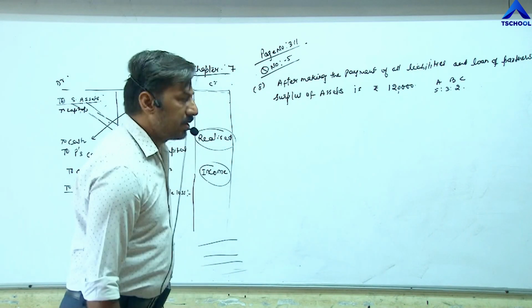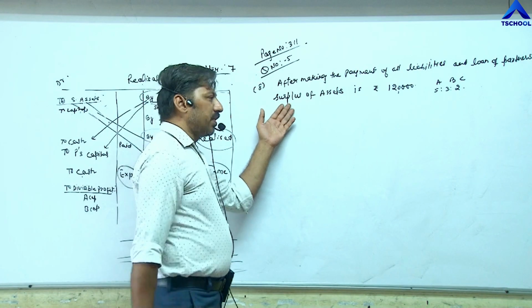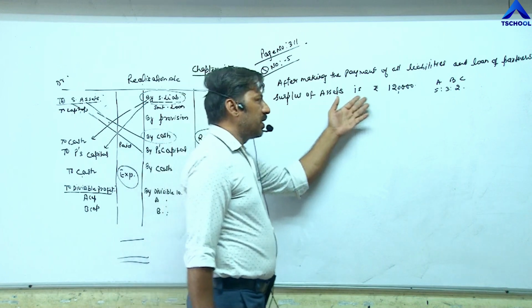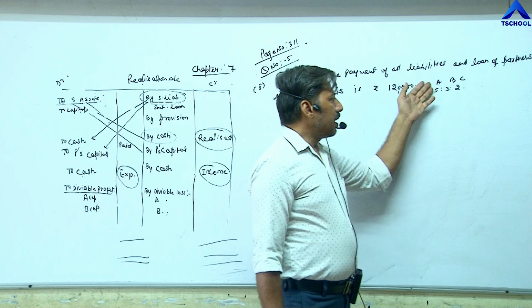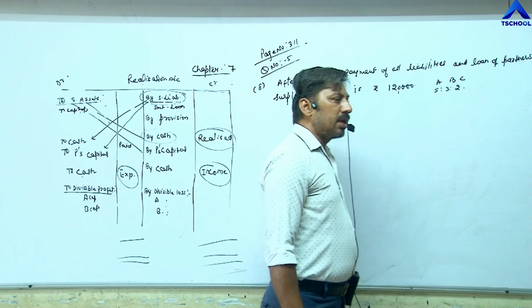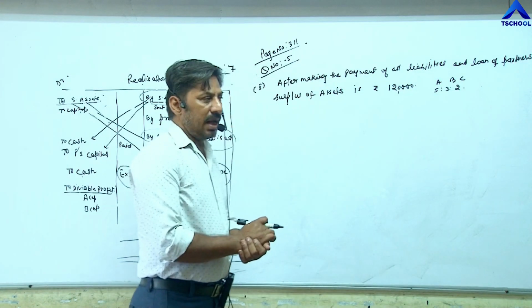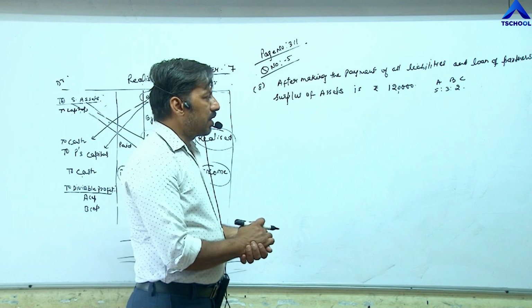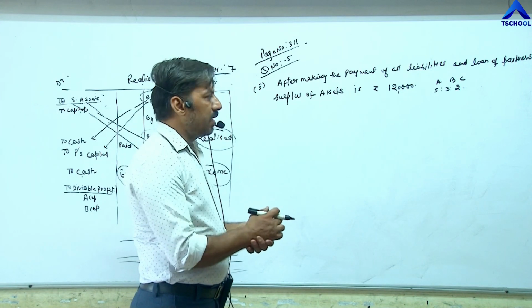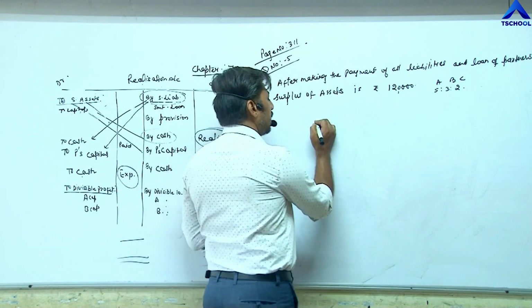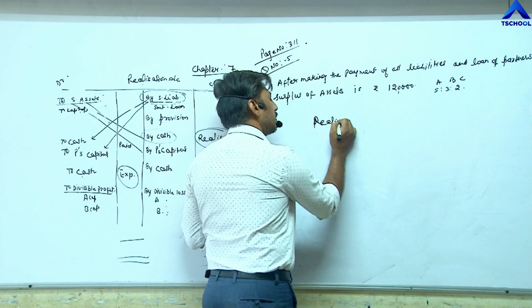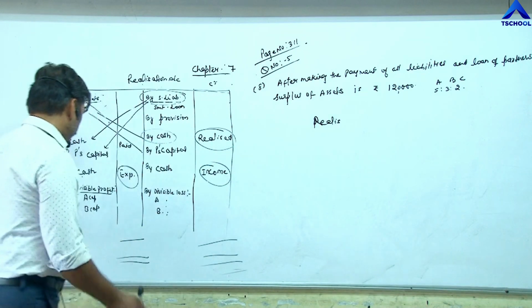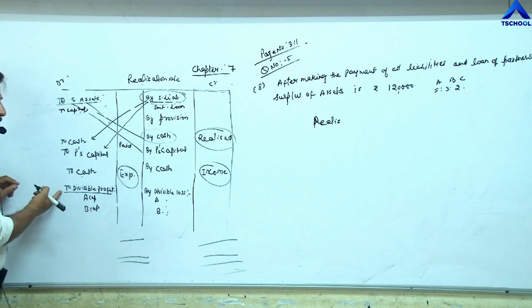As a result, what happens? This is called surplus, which means profit. Profit is 1,20,000. When it is distributed between A, B and C, their capital increases, so we have to credit A, B and C. The entry becomes realization account debit for divisible profit. Divisible profit we write on this side.